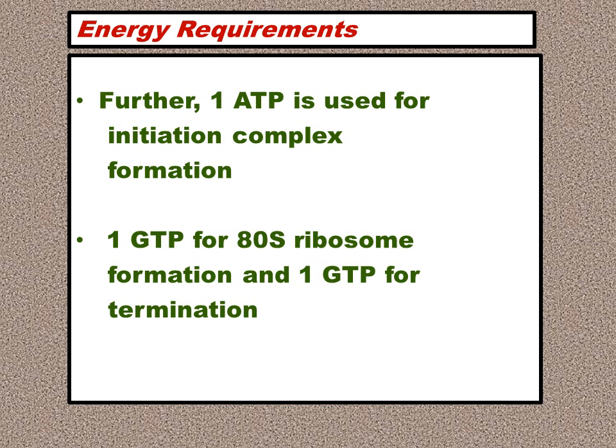Further, 1 ATP is used for initiation complex formation, 1 GTP is used for ribosome assembly, and 1 GTP for termination. This is the total amount of energy required. 1 ATP is required for initiation complex formation, and 1 GTP for the assembly of the ribosomal units, and 1 GTP is required, remember, in the termination process. So after elongation comes termination.